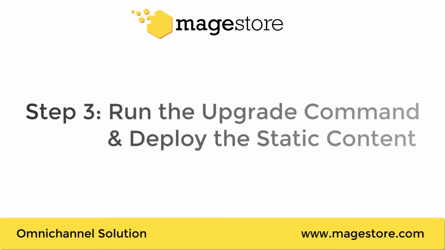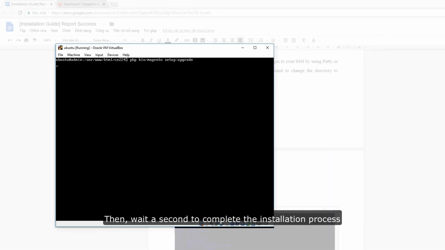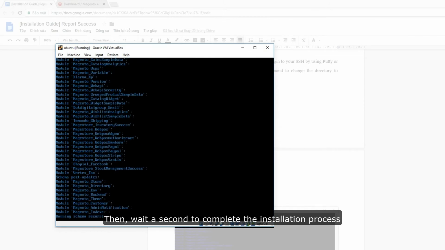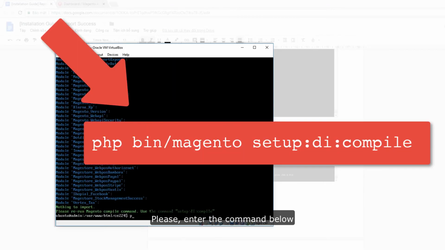Step 3. Run the upgrade command and deploy the static content. Run setup upgrade command line. Then, wait a second to complete the installation process. If your website is in the production mode, you should rerun the Magento compile command. Please enter the command below.